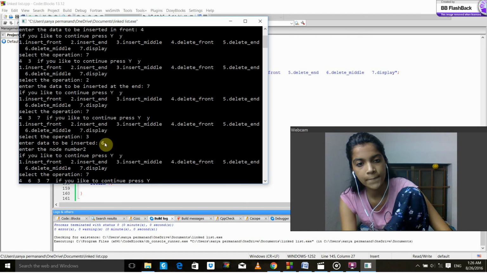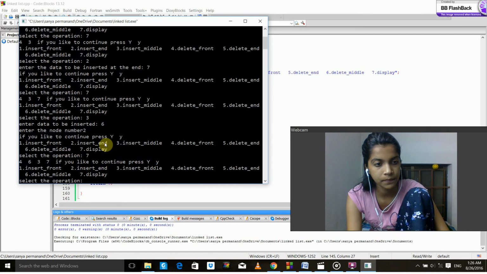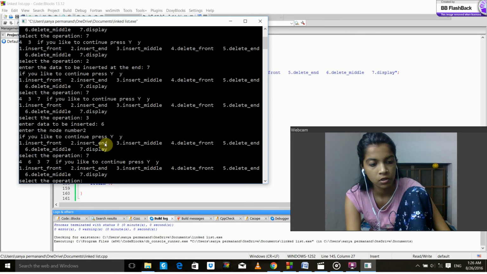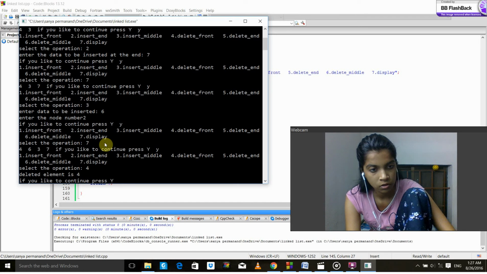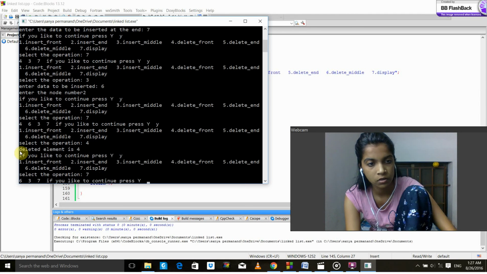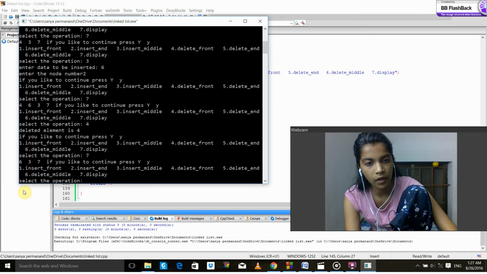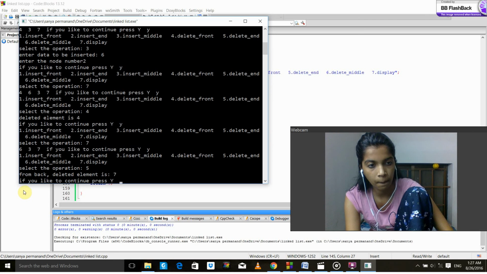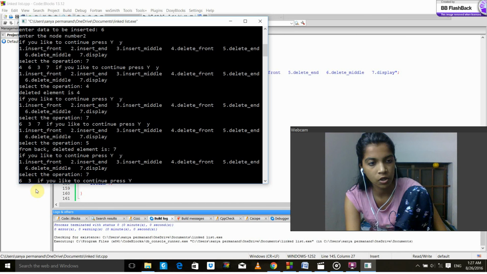So now y, select the operation delete. Now we'll use the delete functions, and the deleted element is 4, that is the first element. Now I'm showing you by running it. Look, 4 got deleted. Now y, delete end, the element deleted is 7, that is the last element. Now I'll show you by running it. 7 got deleted.